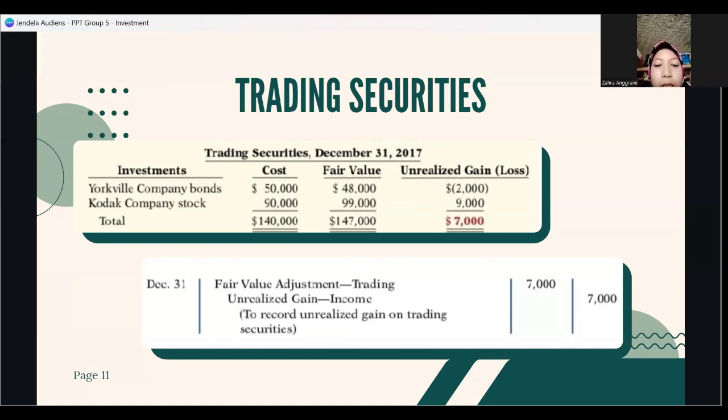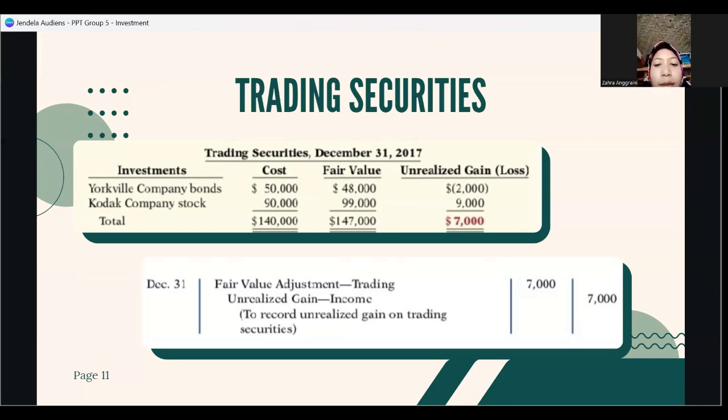The picture shows that the company has an unrealized gain of $7,000 because total fair value is greater than the total cost. At the end of the period, the company will report fair value and unrealized gain or loss through an adjusting entry.